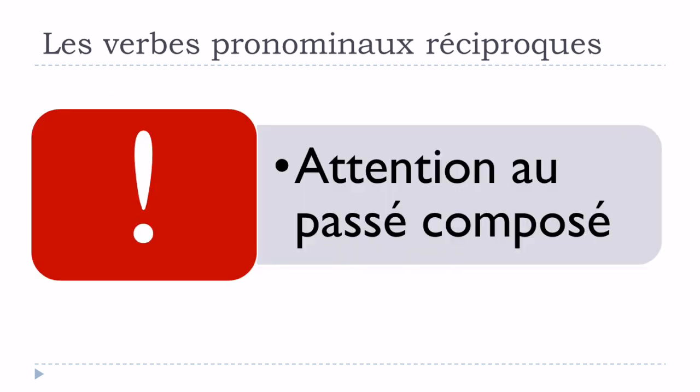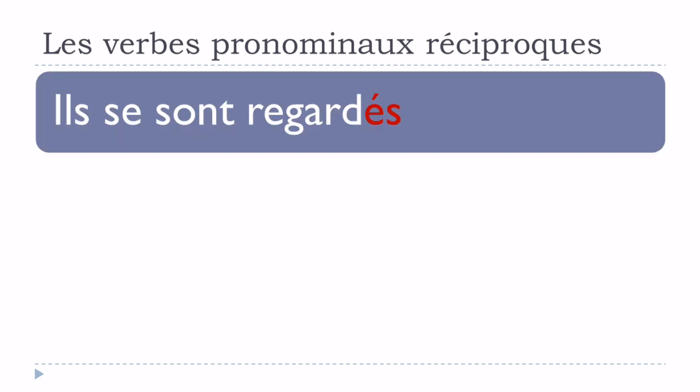Be careful when we make the passé composé form, because of course, as we are using être here, we will have to put at the end the feminine or the plural. So when you get ils se sont regardés, in this case you will have to add this final s at the end because it's the plural.